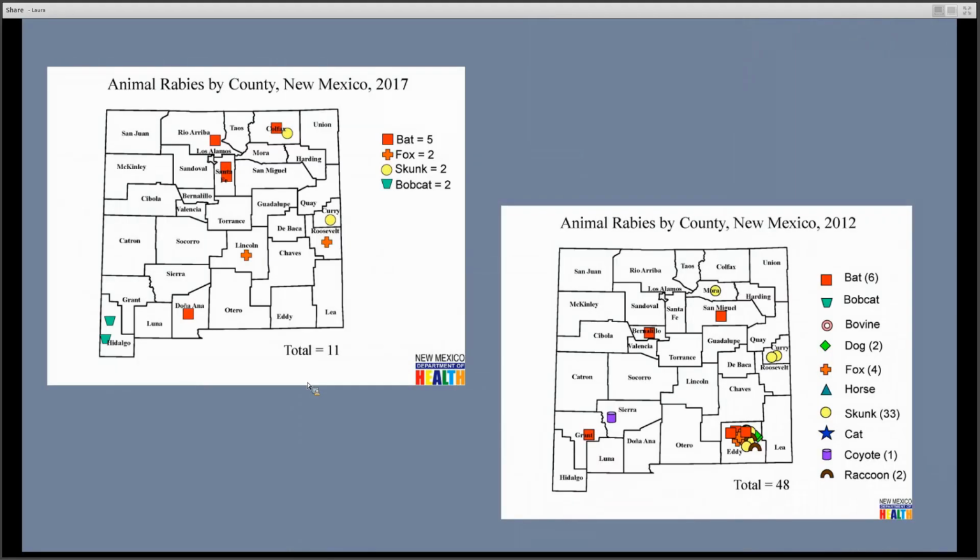The number of confirmed cases of animal rabies in New Mexico varies greatly from year to year. In 2017, there were 11 cases, while in 2012, there were 48.